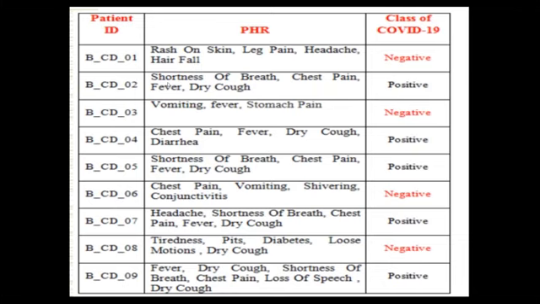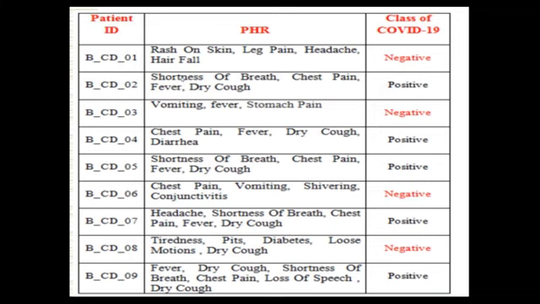So what are the features I'm taking? Rash on skin, leg pain, headache, hair fall, and what's the conclusion for that patient. This is already available, completed. Now negative. So the second patient has this data, and the conclusion according to his personal health record is positive COVID.